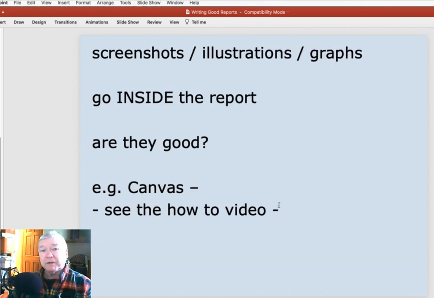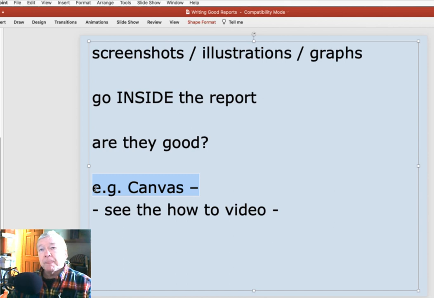Now, one thing about these reports is when you go to put that stuff in Canvas, the screenshots should go inside the report, and the how-to video on doing good screenshots goes over how to do that inside Canvas. And then actually, are they good?